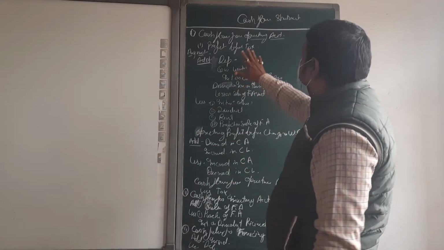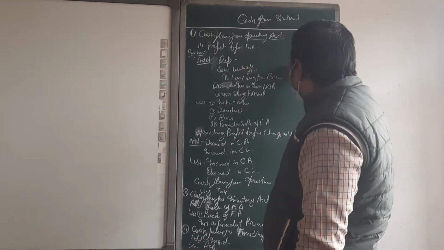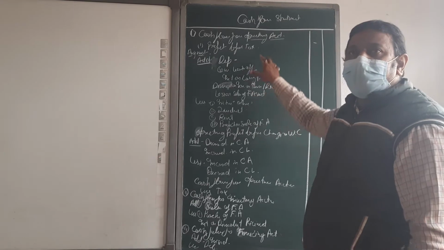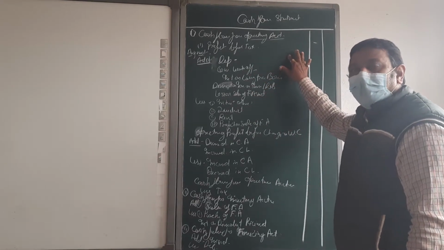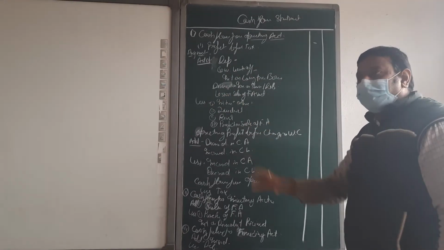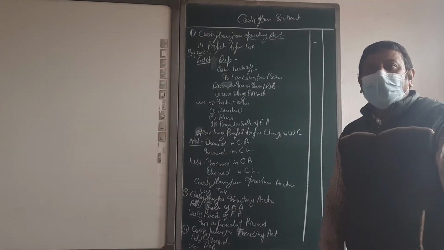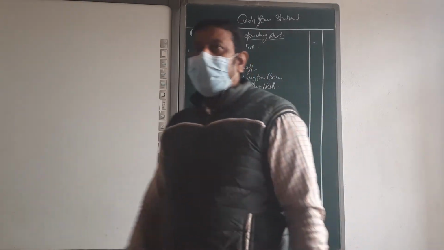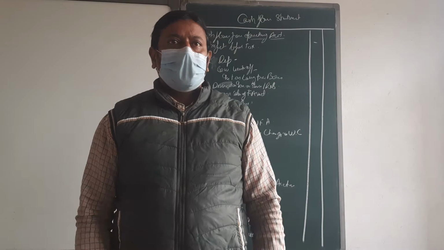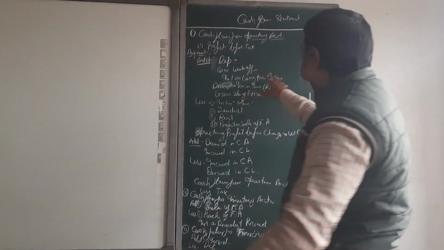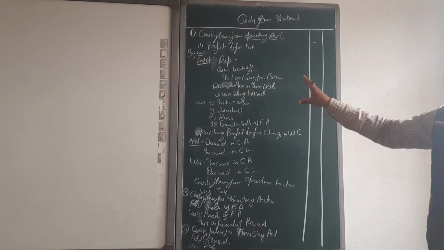Just see, profit, then all non-operating expenses: depreciation, any type of loss from the sale of assets, any type of loss from fire, any type of loss from theft, written off of goodwill. These all we are going to show here.